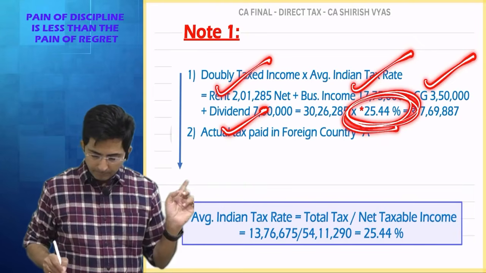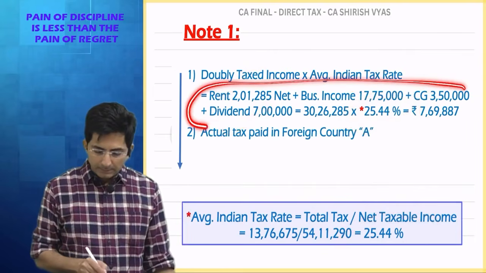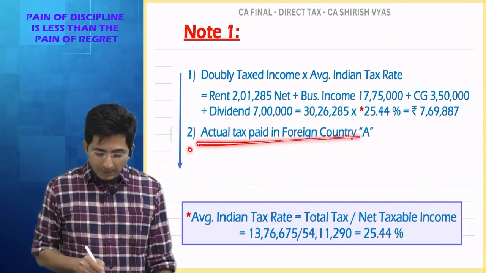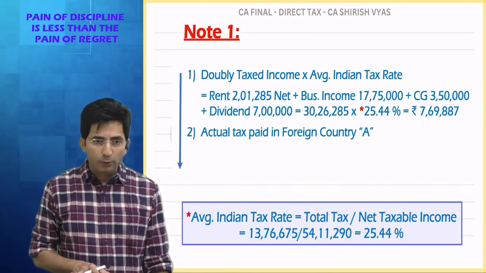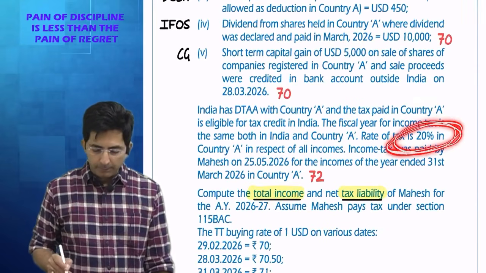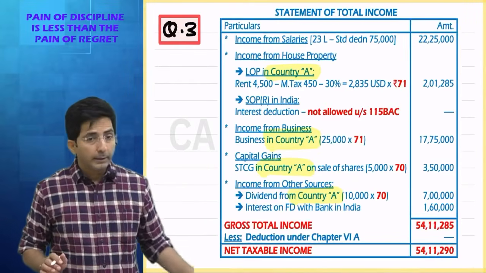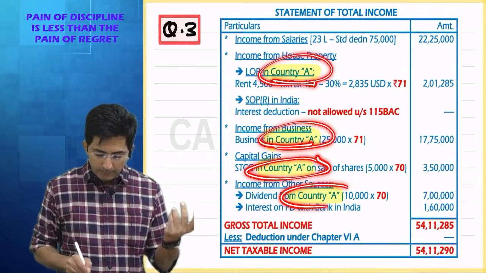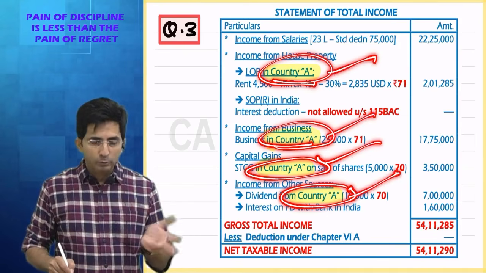Multiply by the average Indian rate which I calculated below. See, this is simple. I have directly taken the figures from the statement of total income. Then the actual tax which you paid in foreign country A. Tell me what is the tax rate in foreign? 20%. It was given in the question. Now see how I am figuring out this amount. 20% is there, but in foreign you pay tax on these incomes coming from foreign.